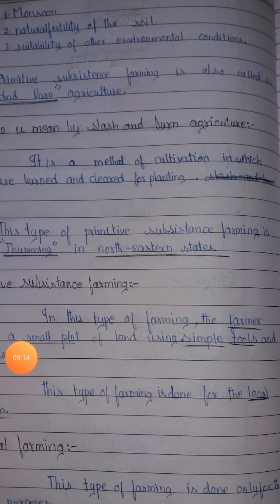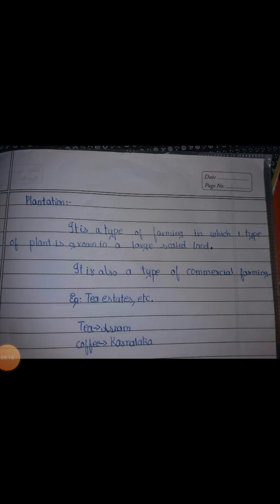Let's finish this topic, guys. Our last topic is plantation, which is a subtopic of commercial farming. In plantation, the farmer takes a vast land and plants one type of plant.